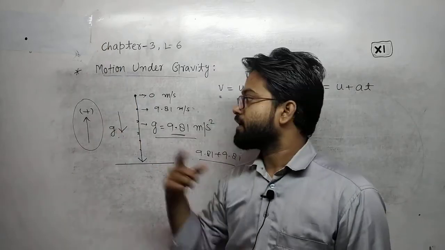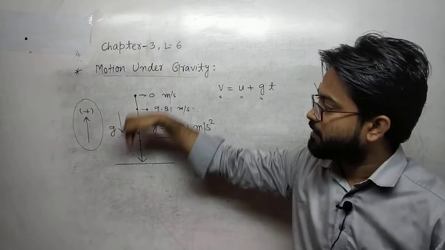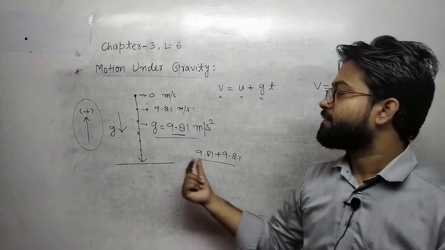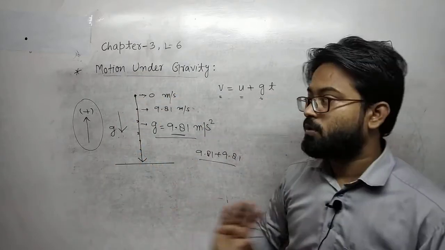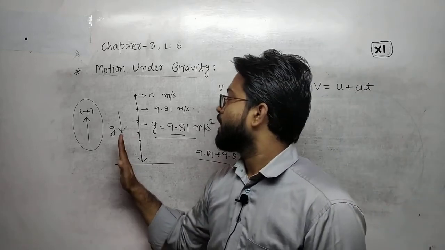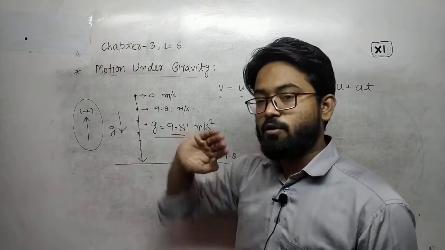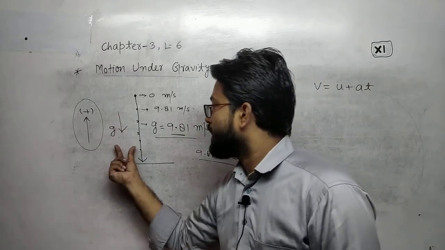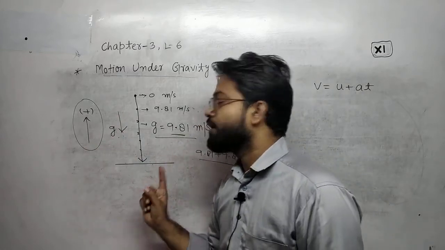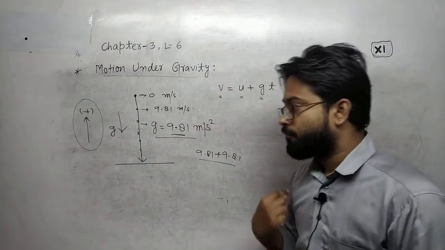If I take the negative direction as downward, then g will be positive. But in the whole question, in the whole topic, I will choose up direction as positive, and according to this situation, the acceleration due to gravity will be negative for me.